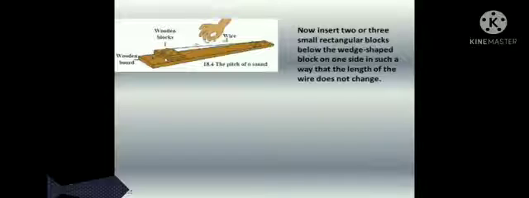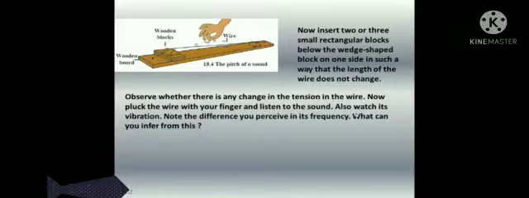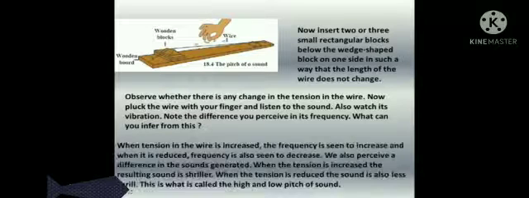Now insert 2 or 3 small rectangular blocks below the wedge-shaped block on one side in such a way that the length of the wire does not change. Observe whether there is any change in the tension in the wire. Now pluck the wire with your finger and listen to the sound. Also watch its vibration. Note the difference you perceive in its frequency. What can you infer from this?